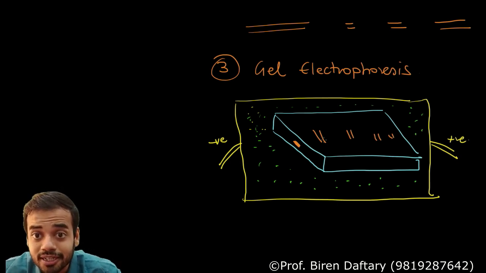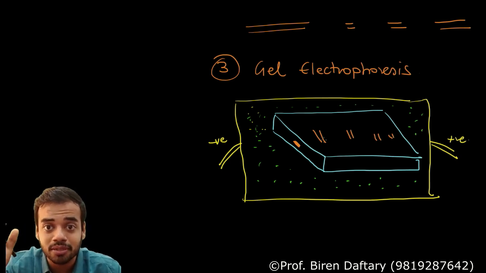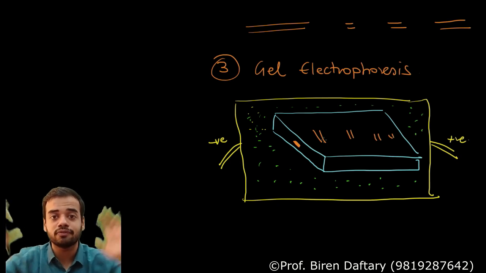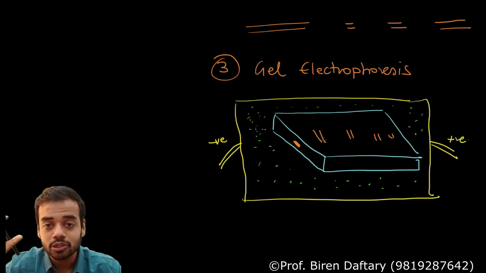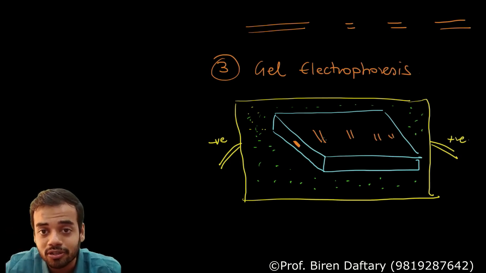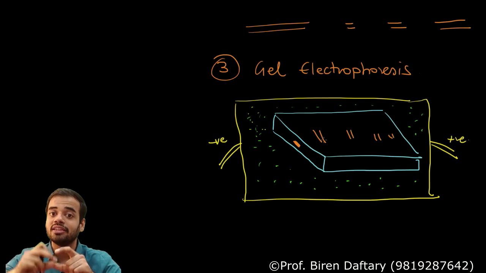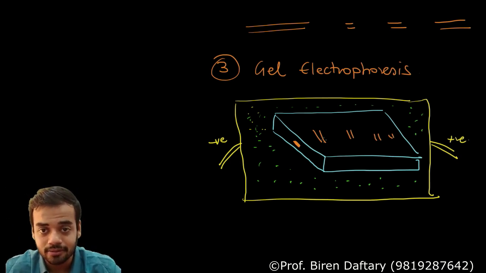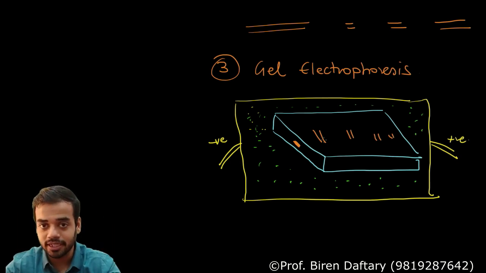Why have you separated them? Because you wanted the fragments having VNTR. Please remember this. Okay, here I have only shown 4 fragments. There are thousands of fragments, but in a diagram I cannot show 1000 fragments. So I have separated them because I wanted only the DNA fragments having the VNTR, because only that is going to confirm who is the suspect. Correct? Now, gel electrophoresis, after all the bands have separated.